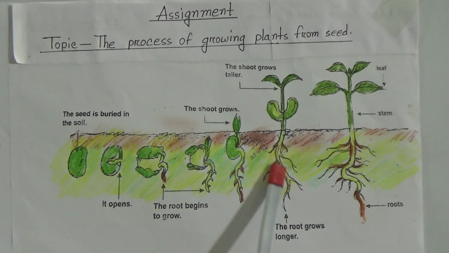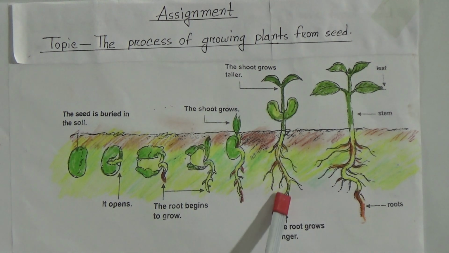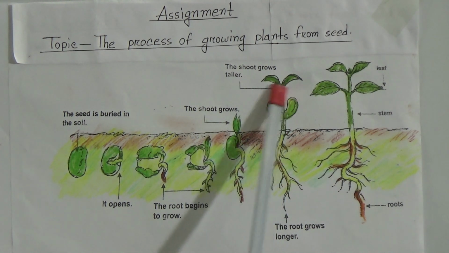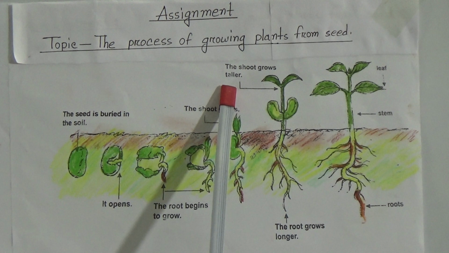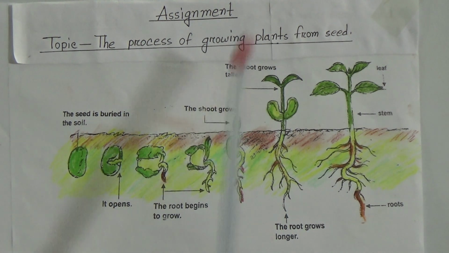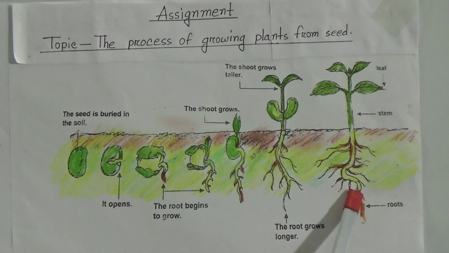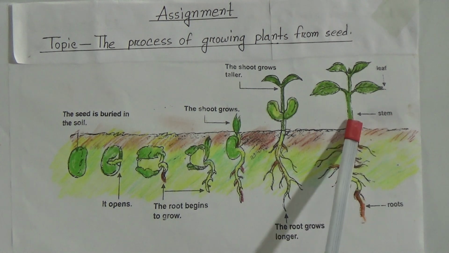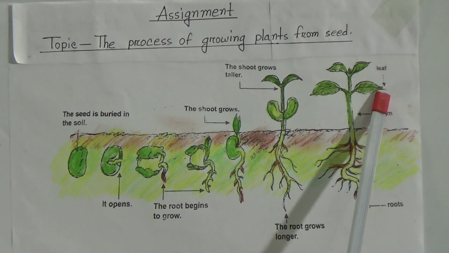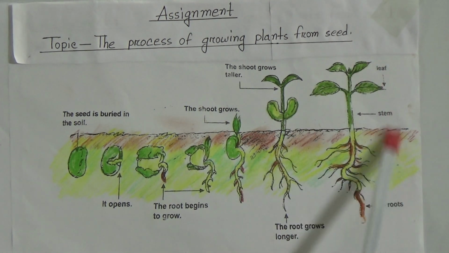We can see here the root grows longer and the upper side we can see the shoot grows taller, and the last stage we can see here this is root under the ground, and this is stem, and this is leaf. This is a plant. It becomes a plant, a new plant.